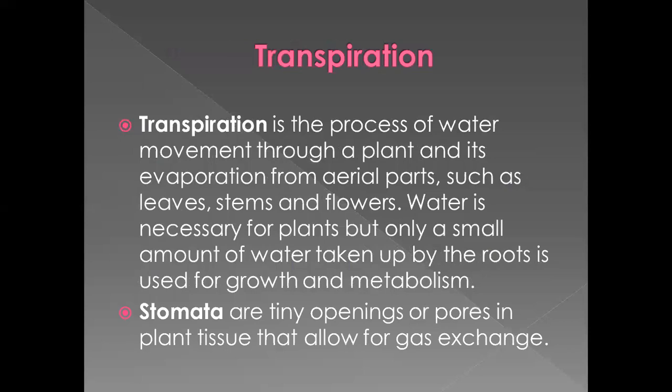First, transpiration. Transpiration is the process of water movement through a plant and its evaporation from aerial parts such as leaves, stems and flowers. We can say that loss of water from the plant body after movement of water throughout the plant body is called transpiration.